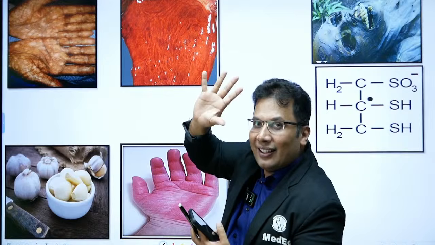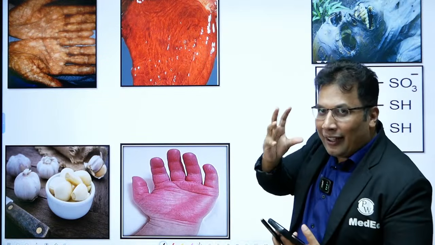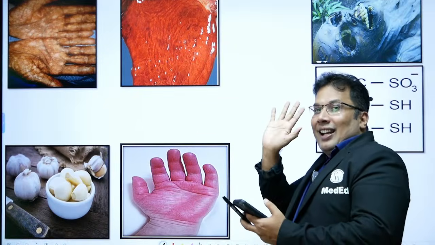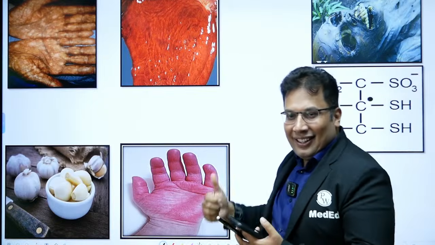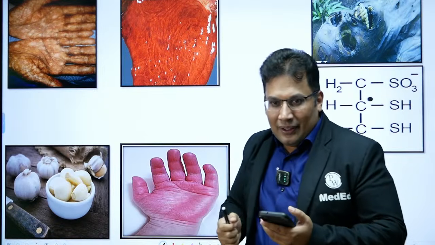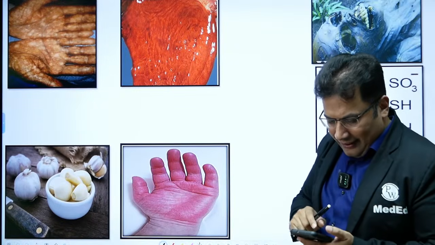Look at this hand. Okay, in the hand there is a finding. What is that? In acute poisoning, in the stomach there is a finding. And my favorite, garlic, is here. And look at the hand here. There is a redness. What is this known as? And what is this compound known as? Can anyone answer? Yes, good. Keep answering, guys.